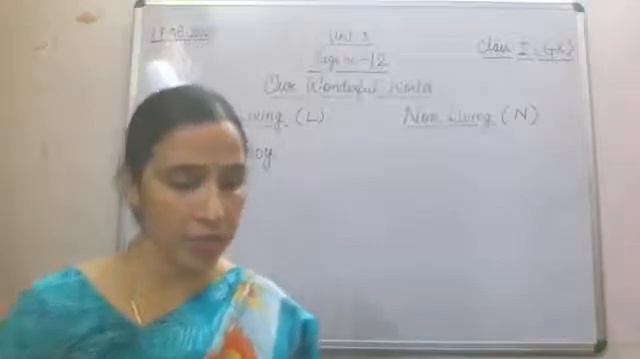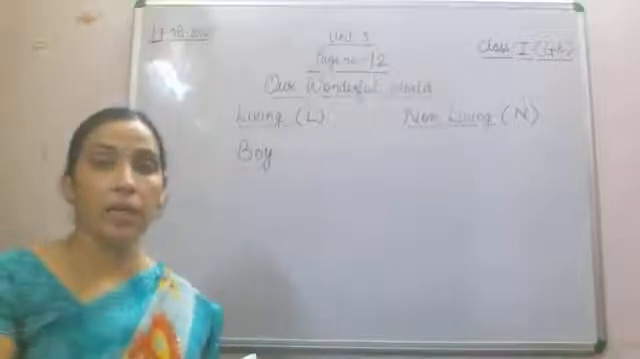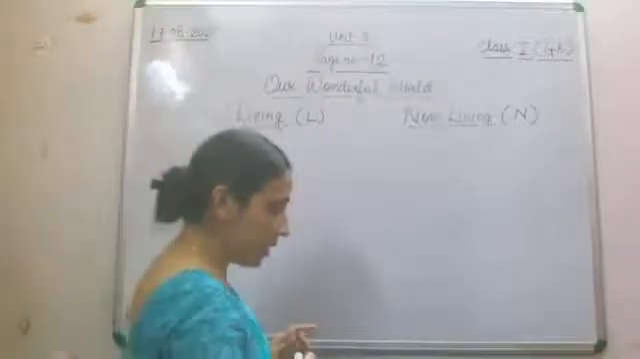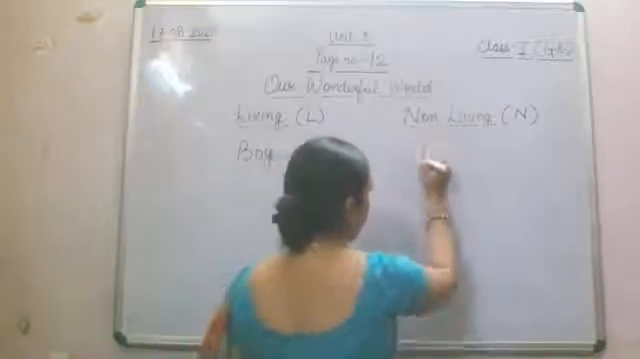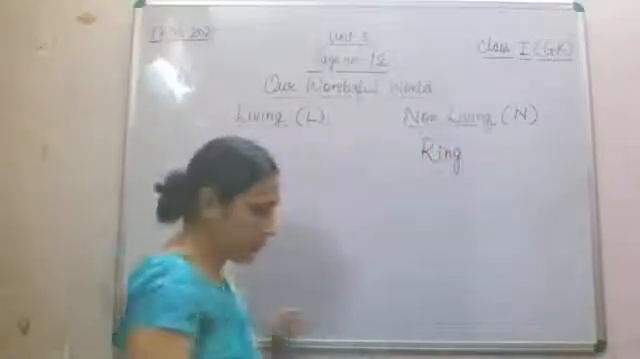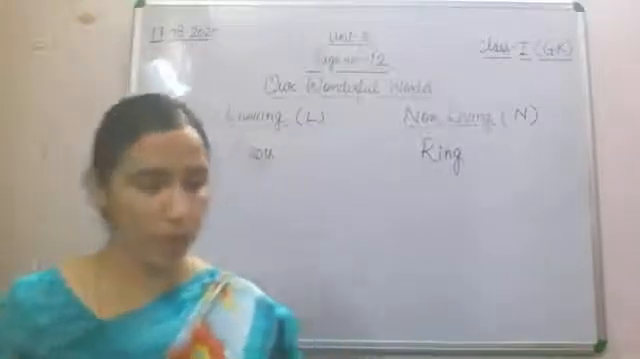Now we'll come to the second picture. Now a ring beside the boy. Now a ring is not a living thing, so we'll write ring in the category of non-living things. Ring or hula hoop is there.